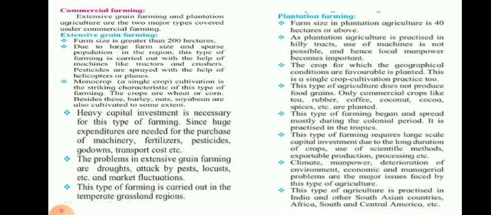Then environmental changes and pollution are also major problems. Managerial problems means proper management is also one of the problems faced by this type of commercial plantation farming. This type of agriculture is practiced in India and South Asian countries, and in Africa, South and Central America, etc.